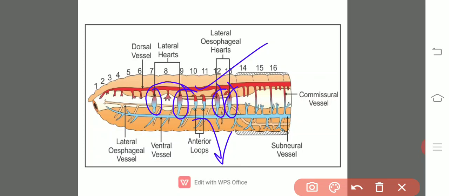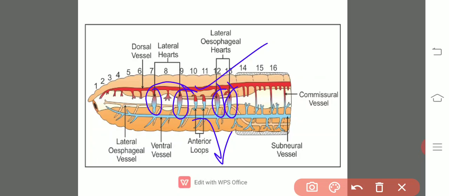There are 4 lateral hearts which pump the blood into the blood vessels. And in the blood vessels there are certain valves which inhibit the backflow of the blood. And here there is an exchange of material between the blood and the interstitial fluid of the cells.